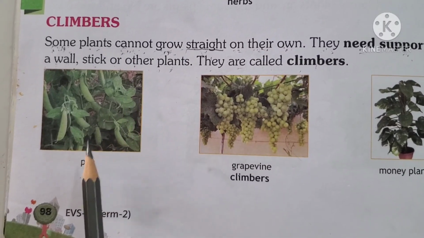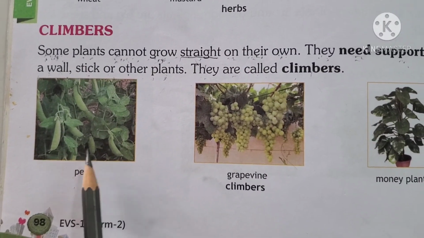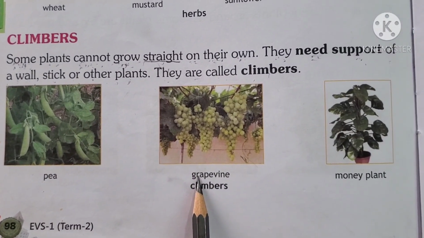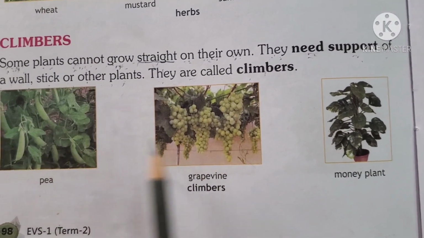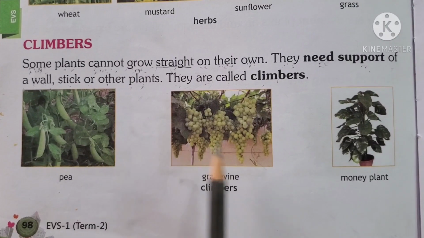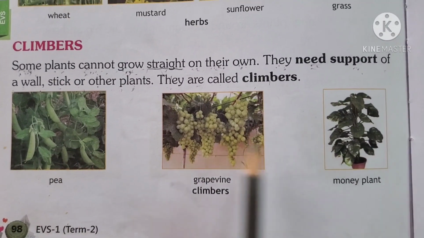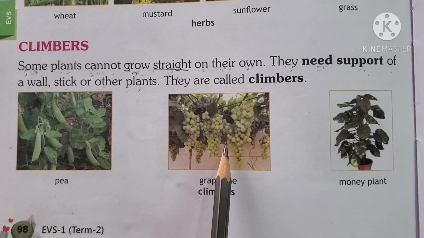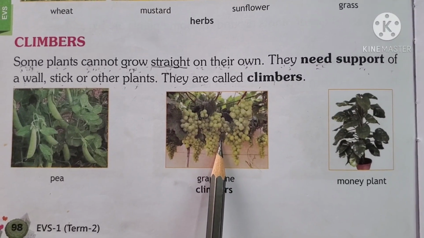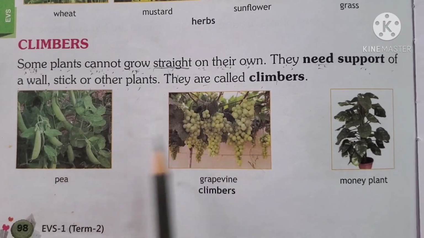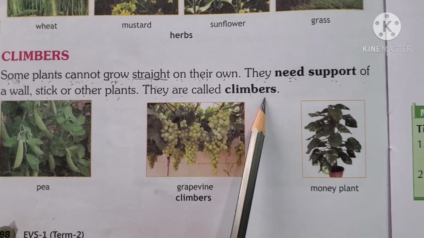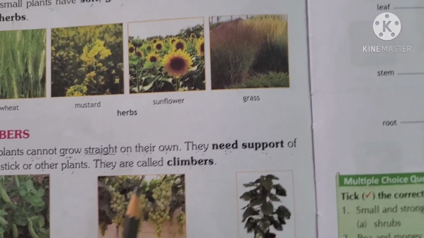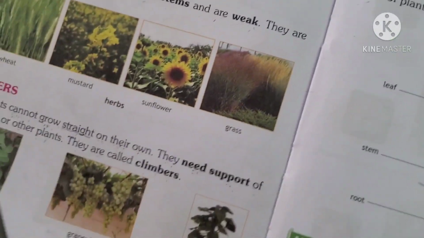For example, peas, grapevine, money plant. So these are all climbers. Without any support, they won't grow. They need support. Okay. So these type of plants are called climbers. Come to next page, that is page number 99.